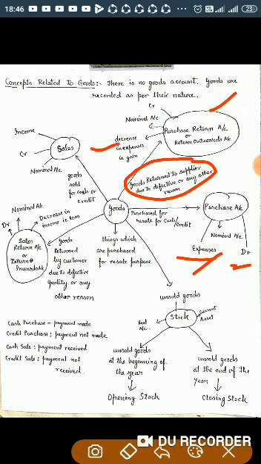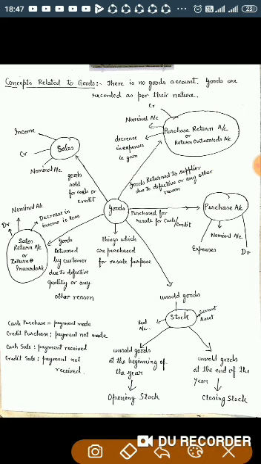A decrease in expenses is a gain for the business, because expenses are a loss for the business. The nature of purchase return account is nominal account, and the rule is debit all expenses and losses, credit all income and gains. So purchase return is a gain for the business, and it should be credited.